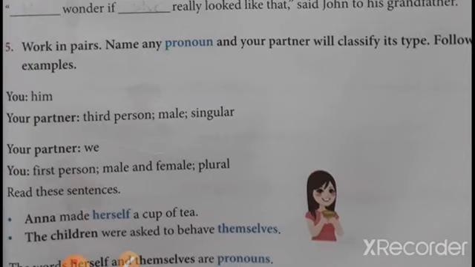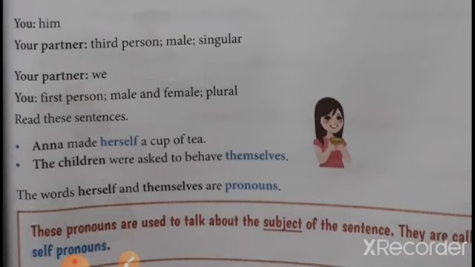As for "you, him", it means some other third person, we can take as male singular, as mentioned, and "your partner, we". You are the first person; you can take I, we, these are the first person. So we is first person plural. Male and female you can take. Now let us take some other examples of self pronoun.